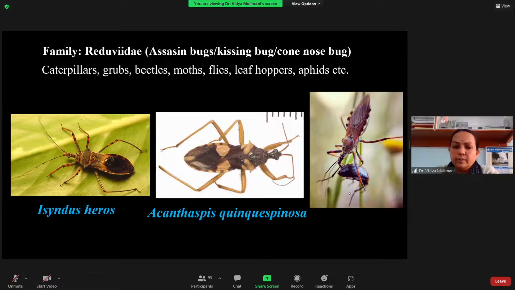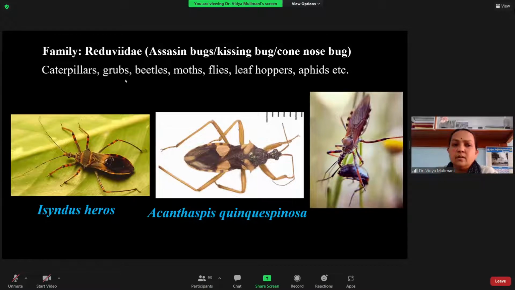One more thing you have to remember: whenever it is a Hemiptera, you should know how the predator feeds. Not all predators feed on insects in the same way. Some of them consume the entire prey. Some of them suck only the body fluid. Here also you can see that. The bugs, you know, have piercing and sucking type mouthparts, where they have 4 stylets. In this photograph you can see they insert the mandibular stylets into the prey, and the maxillary stylets form the food canal, and they take out only the body fluid of the prey. So this is the nature of feeding by the Hemiptera.